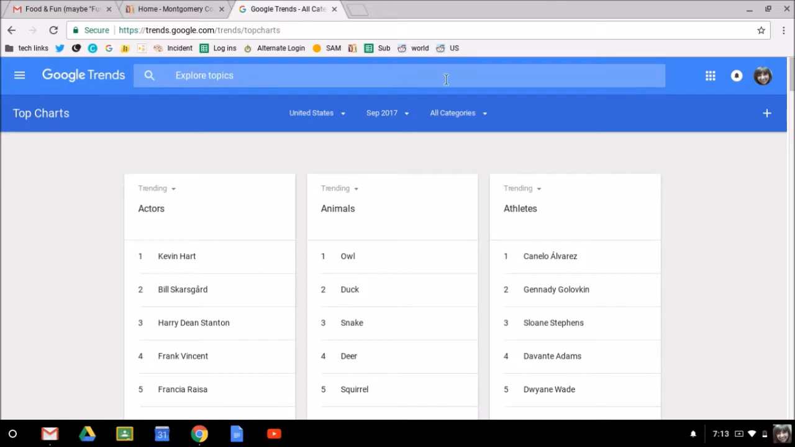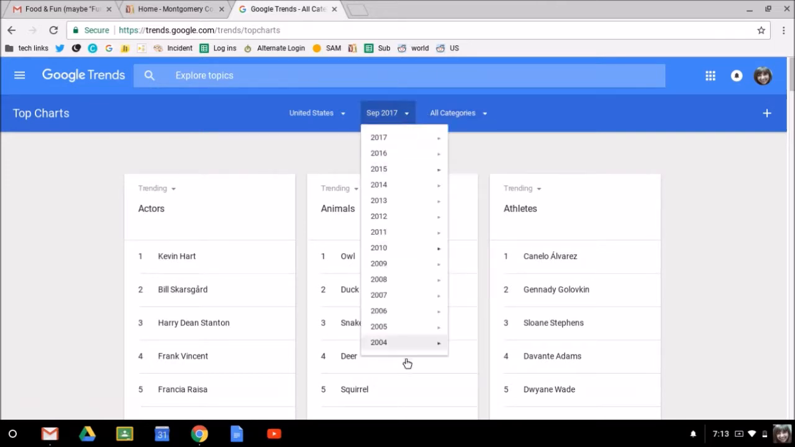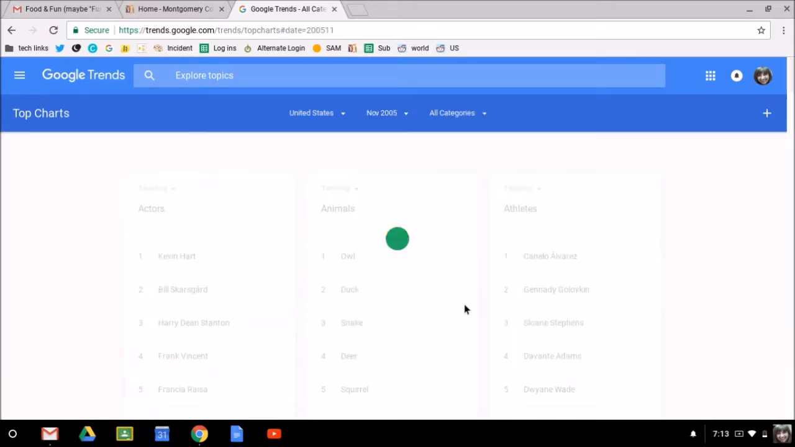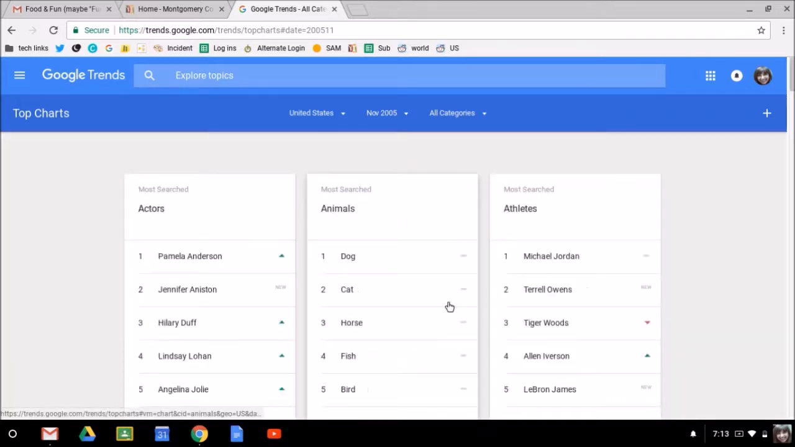But that's not all I can do. I can actually go back in time and search. So let's say I want to know what was trending in October. Let's try November 2005. So what was the top animal then? Back then it was the dog, and the most searched athlete was Michael Jordan. Well, there's a name I at least recognize. So you can see how easy it would be to get caught up in this and just search, and then suddenly 2 hours have passed. It was really fascinating stuff.